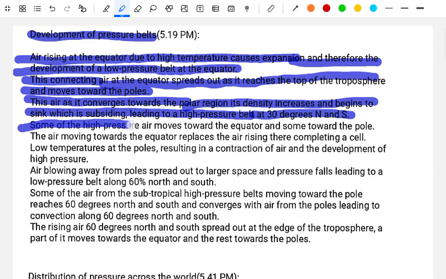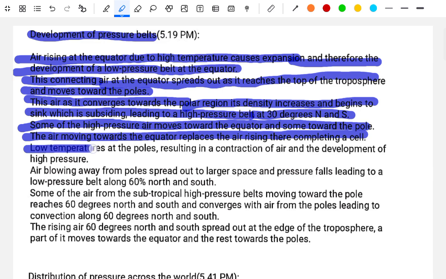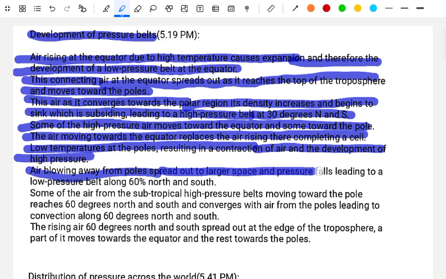Some of the high pressure air moves towards the equator and some towards the pole. The air moving towards the equator replaces the air rising there, completing a cell. The low temperature at the poles results in the contraction of the air and the development of high pressure. The air blowing away from the poles spreads out over a large space, and the pressure falls, leading to another low pressure belt along 60 degrees north and south.